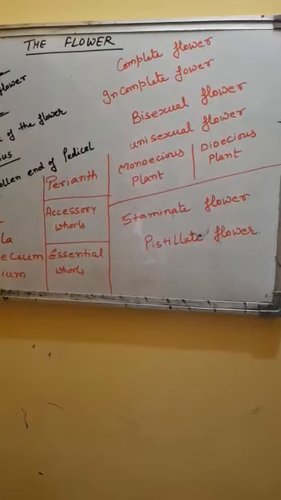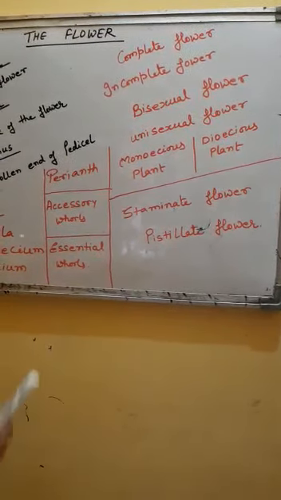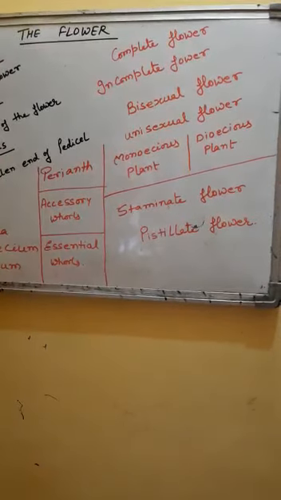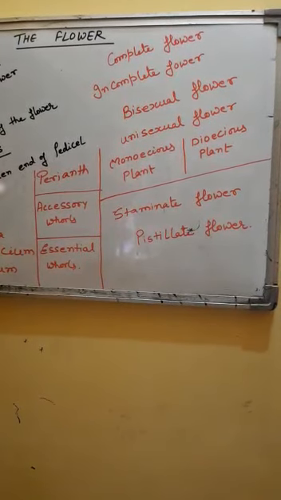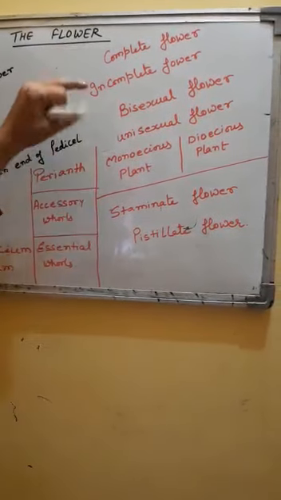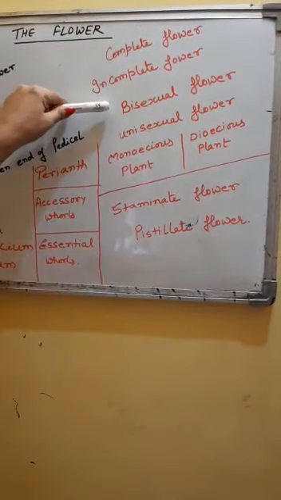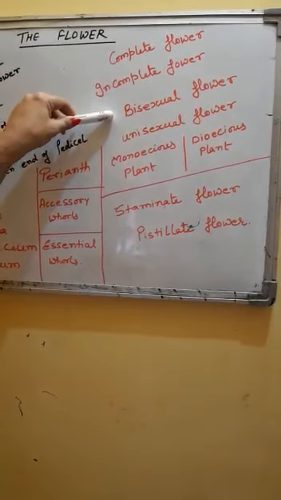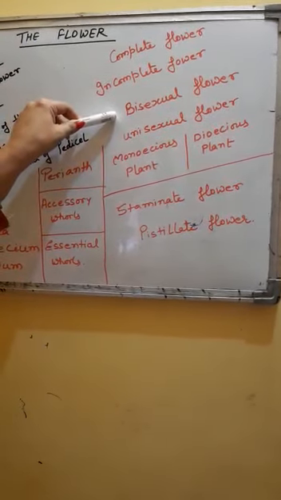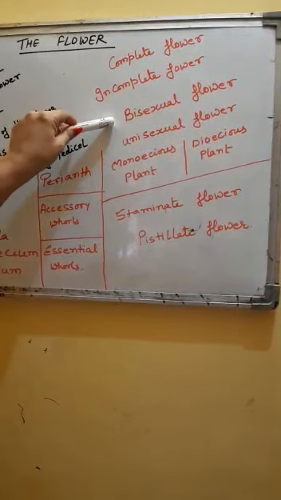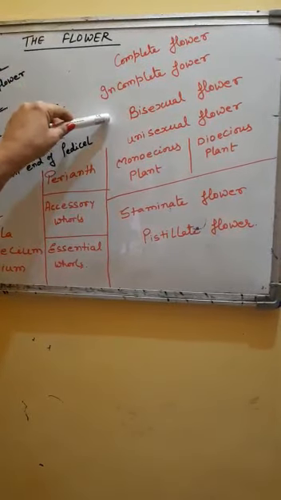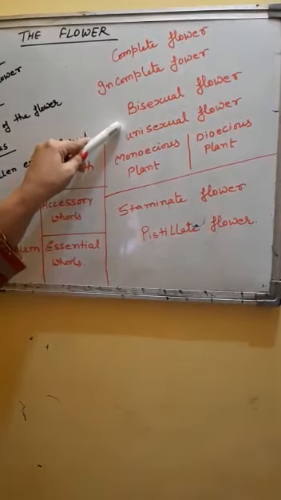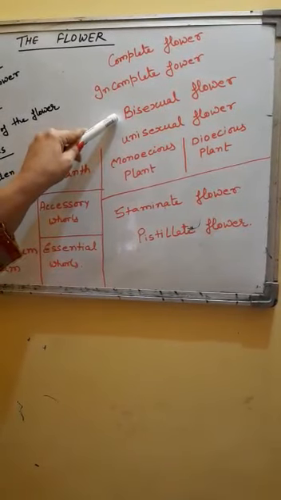If the flower is incomplete in terms of the essential whorls, means if either androecium or gynoecium is absent, it is a unisexual flower. If both the essential whorls are present, it is a bisexual flower. Bisexual means the flower has both androecium and gynoecium. So generally, complete flowers are bisexual flowers. Examples of bisexual flowers are China rose, pea plant, etc.